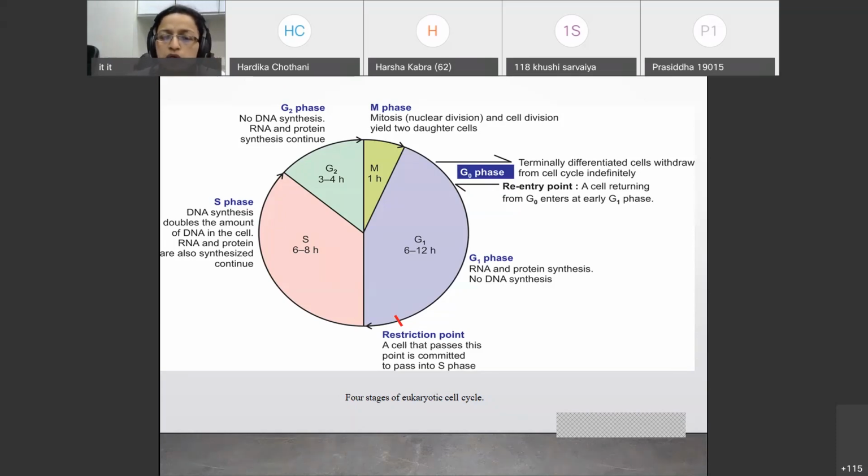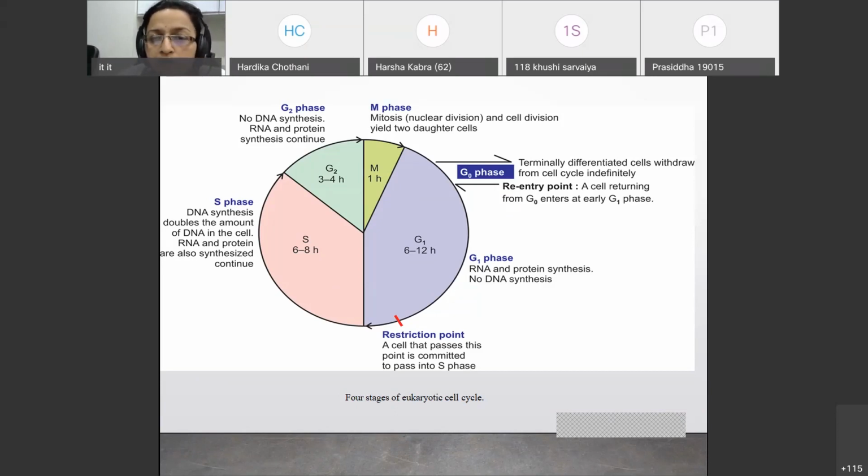Remember this. So in G1 phase, you have RNA and protein biosynthesis. That is, RNA synthesis is transcription and protein biosynthesis is translation. So both are occurring in the G1 phase. Then the cell goes into S phase, where there is replication. In G2 phase and S phase, in both phases, you have RNA and protein synthesis continuously going on. And in M phase, nuclear division will occur, mitosis will be there, and the cell will break down to produce two daughter cells.